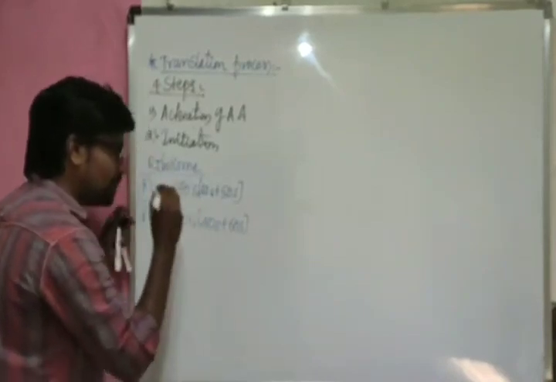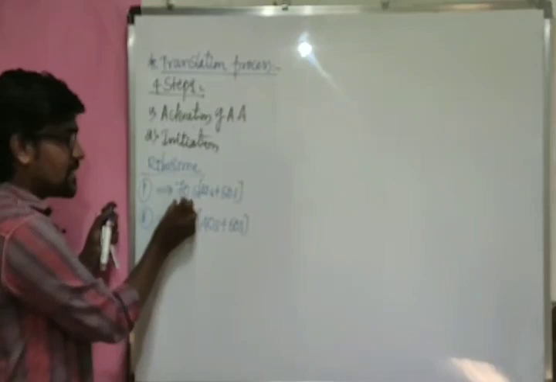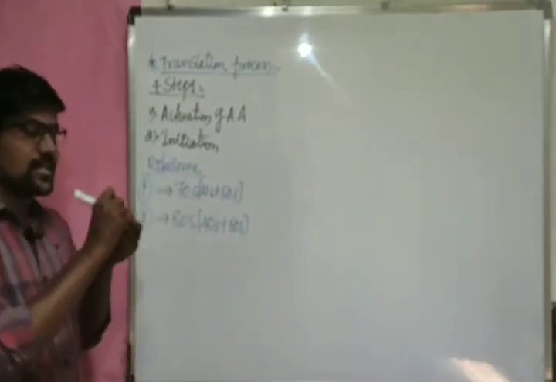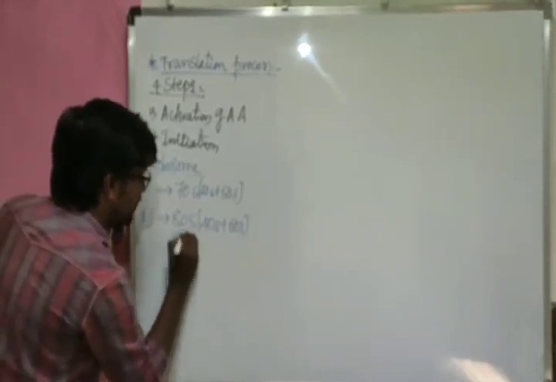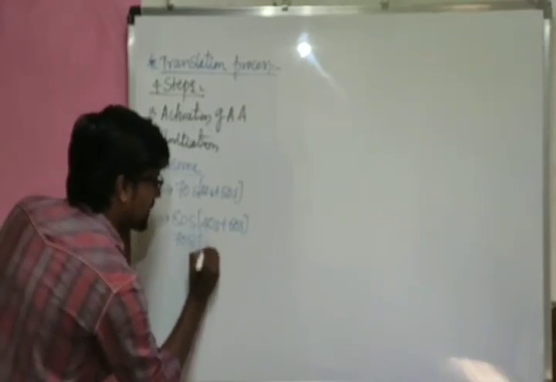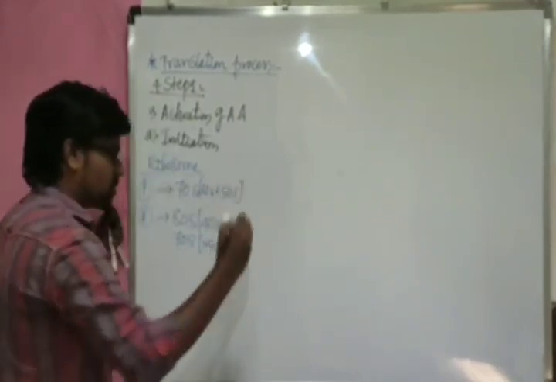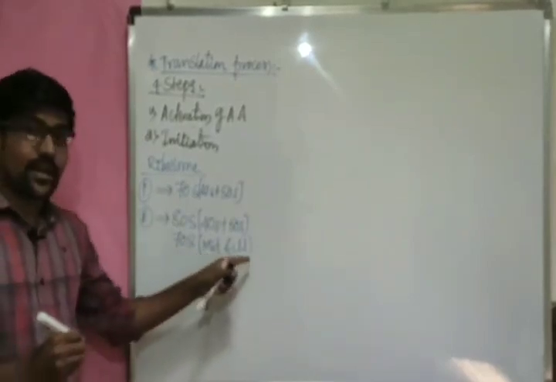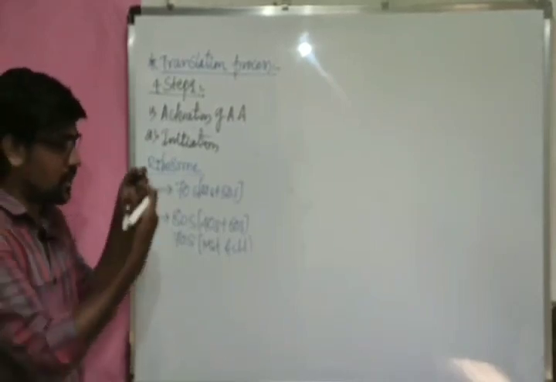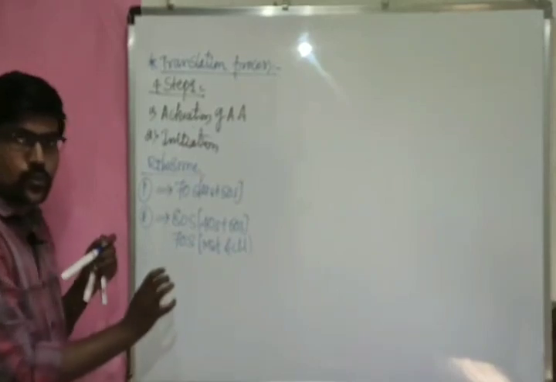So smaller subunit and larger subunit. Here prokaryotes have only 70S type ribosomes, but eukaryotes have 80S as well as 70S also. Where exactly are the 70S ribosomes present? They are present in mitochondria and chloroplast, the energy yielding as well as food yielding organelles. So in these special cell organelles, 70S type ribosomes are present.